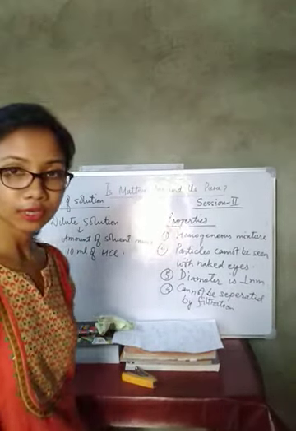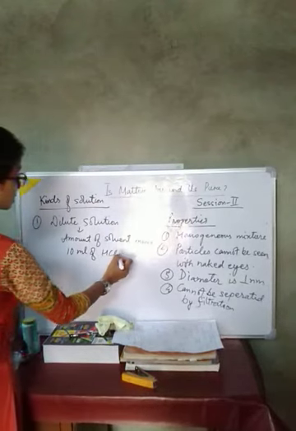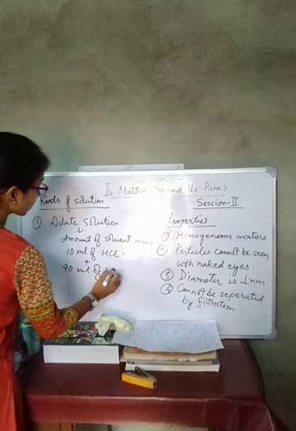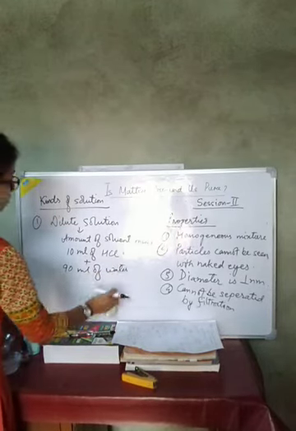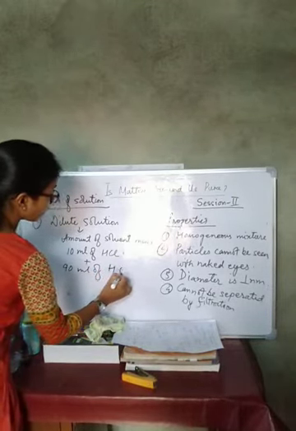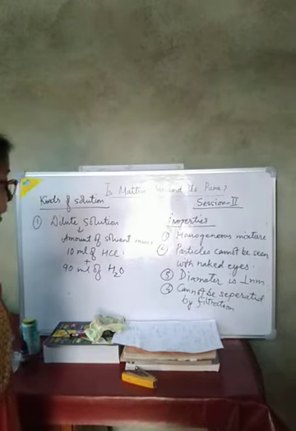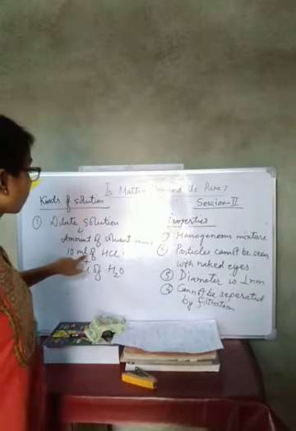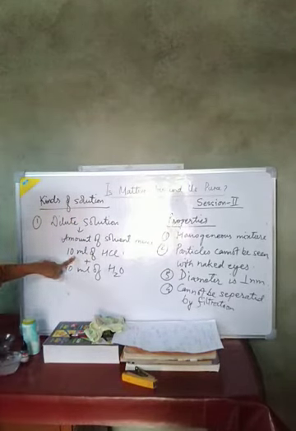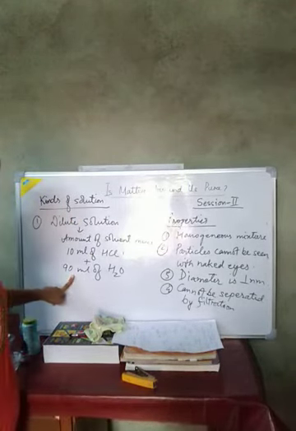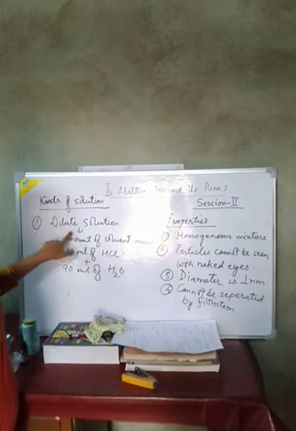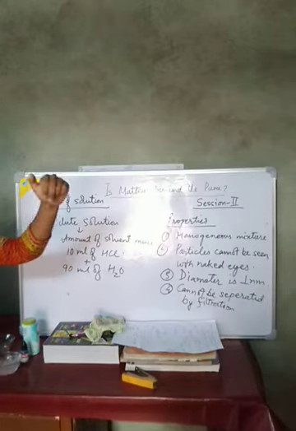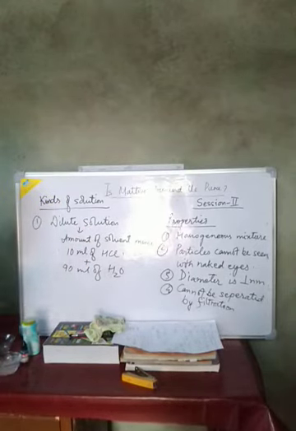If I am taking 10 ml of HCl plus 90 ml of H2O, here only 10 ml of HCl is present and 90 ml of water is present. So this kind of solution we call a dilute solution. What is a dilute solution? Whenever the amount of solvent is more, we call it a dilute solution.